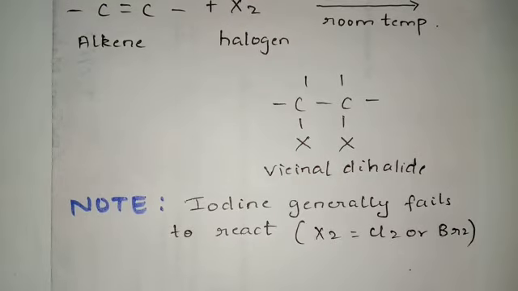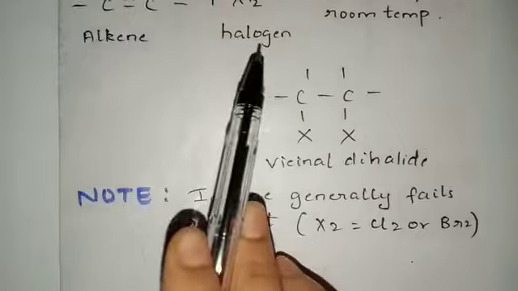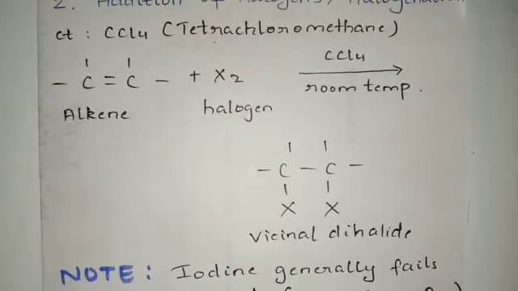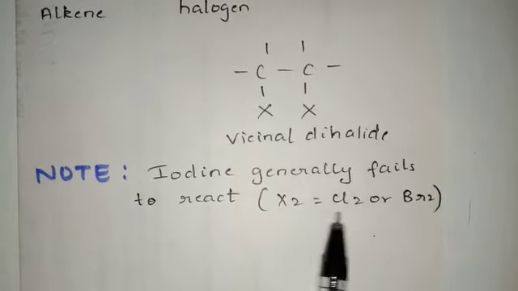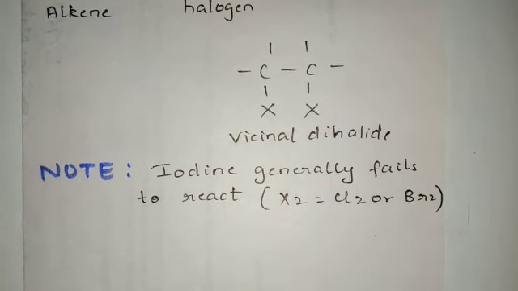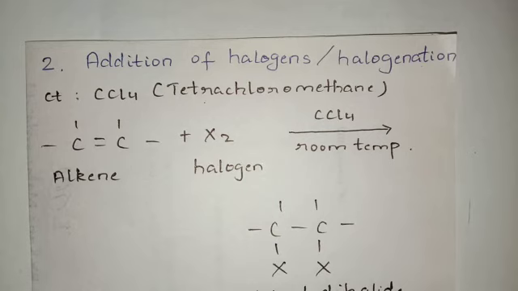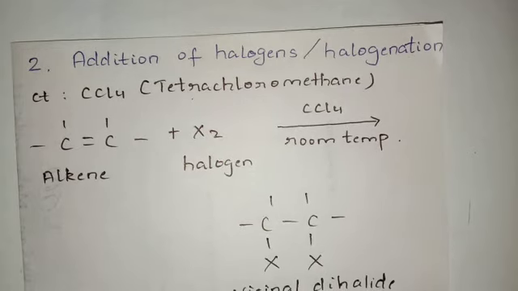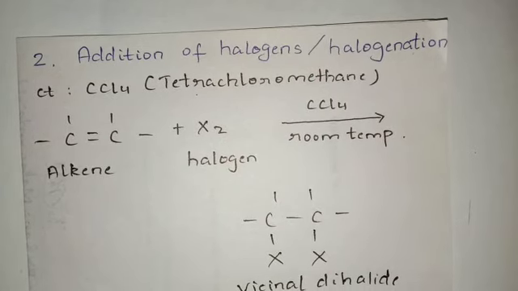Now students, in this halogenation reaction, you have to make a note of one thing, that is iodine generally fails to react. So when you conduct this reaction using iodine, it is not possible. Iodine does not show this reaction. So when I am talking about X2, I am just using either Cl2 or Br2. Fluorine, anyways we do not study reactions that involve fluorine, right? So out of chlorine, bromine, iodine, for addition of halogen, that is formation of vicinal dihalide from alkenes, we will be only using Cl2 or Br2 depending upon the question. If it is your choice, then you can use either Cl2 or Br2.